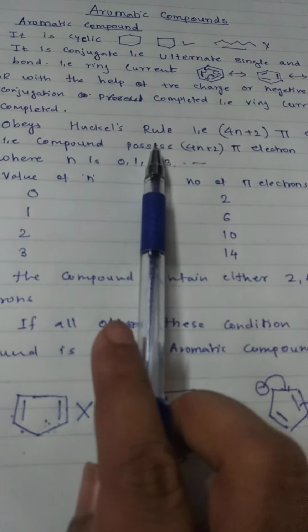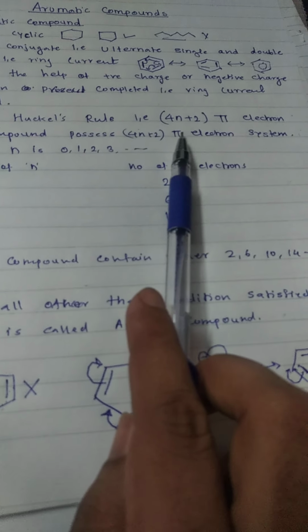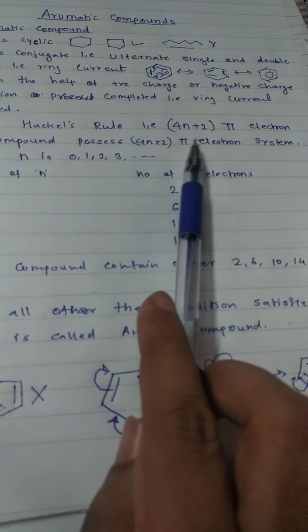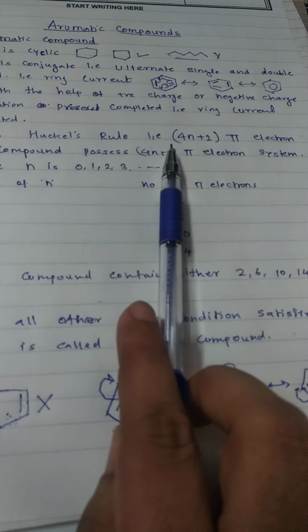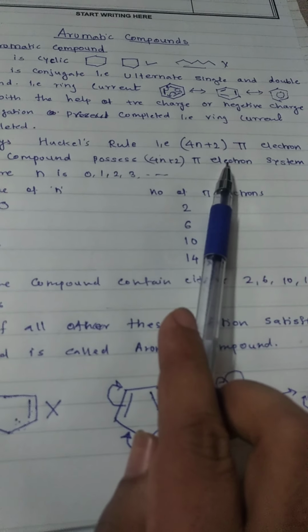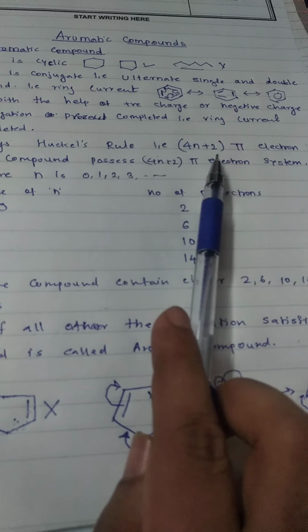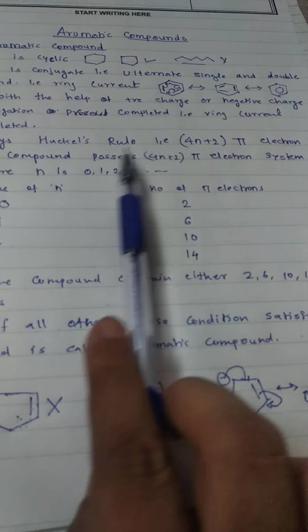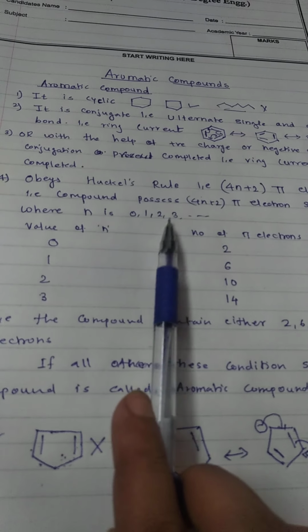Huckel's rule. What is Huckel's rule? 4n plus 2 pi electrons, which means that the compound must contain 4n plus 2 pi electrons. If that compound contains 4n plus 2 pi electrons, then and only then is that compound called aromatic. So what is n? n is any integer whose value is 0, 1, 2, 3.